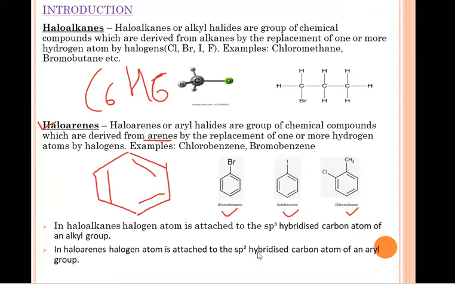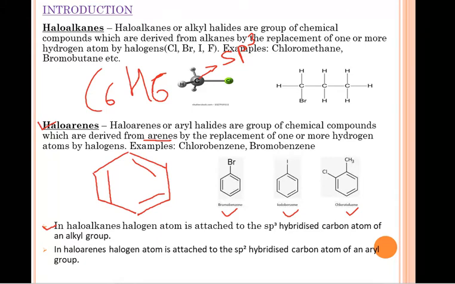Now one more important thing which we should learn from here is that in haloalkanes, the halogen atom is attached to the sp3 hybridized carbon atom of an alkyl group. मतलब ये जो halogen atom है, जैसे क्लोरीन, ब्रोमीन, आयोडीन, वो जिस कार्बन एटम से अटैच रहेगा उसकी हाइब्रिडाइजेशन क्या होगी? sp3. उसकी हाइब्रिडाइजेशन sp3 होगी. मतलब 1 s orbital and 3 p orbitals are present in that carbon atom.